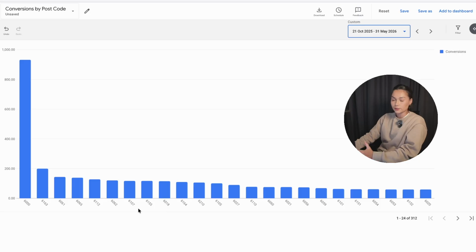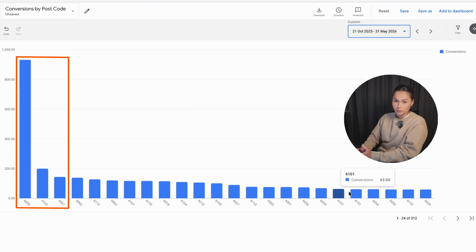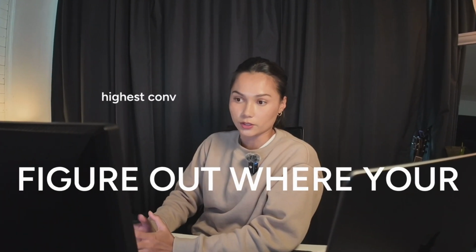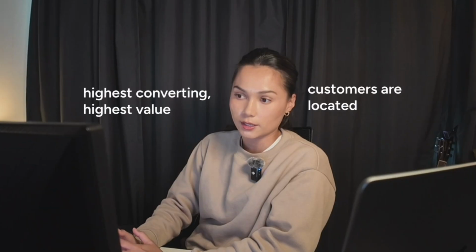So targeting the whole country or even the whole state on a limited budget is just setting your money on fire. Your best customers are probably concentrated in specific areas. Maybe it's a particular suburb or a city. Maybe there are 2 or 3 postcodes that consistently produce your highest value jobs. That's where you want to maximize your budget, maximize your impression share in those locations, and get the most out of your advertising spend. So talk to your sales team, look at your CRM, figure out where your highest converting, highest value customers are located, then advertise there first and only expand once you have the results.